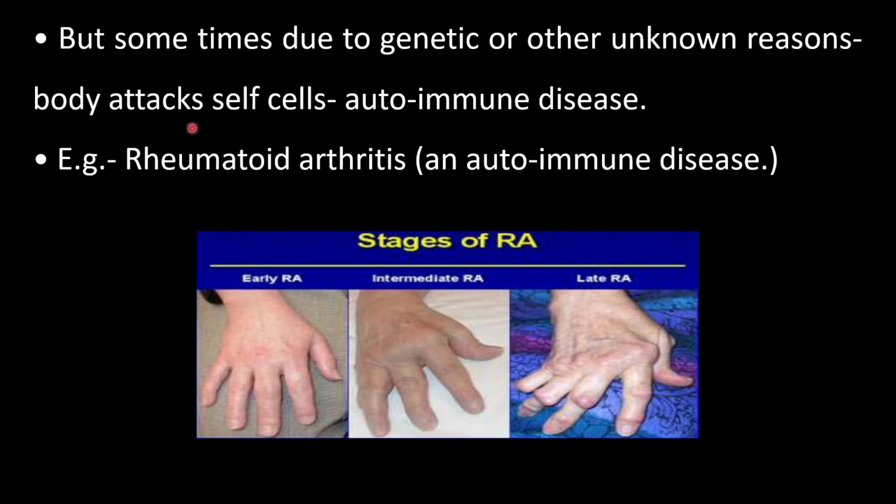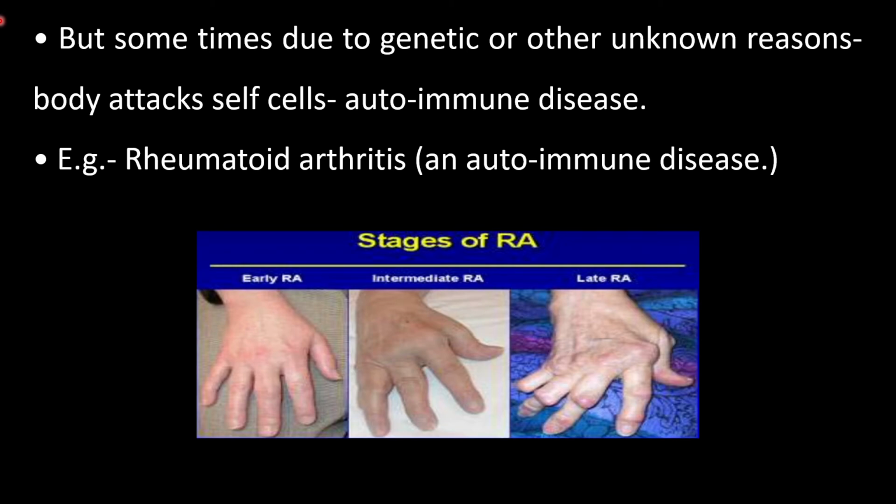It is an example of an autoimmune disease. So, autoimmunity we can call a misdirected immune response. Why is it so called? Because sometimes our own immune system attacks healthy cells in our body by mistake.